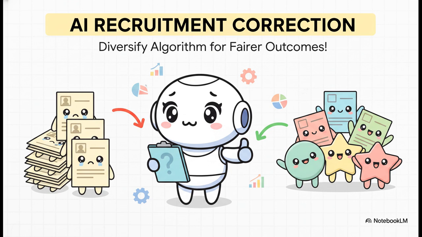Let's bring this down to earth with a real-world example from our sources. Imagine an AI hiring tool. During an audit, you discover that the tool is actually favoring specific demographics. That is a massive ethical and compliance risk. Well, the standard mandates a very specific corrective treatment here. The organization can't just shrug it off. They must revise their training datasets, actively diversify the applicant pool data, and fundamentally update the algorithm to reflect fairness. And of course, they have to prove that they actually took all those steps.